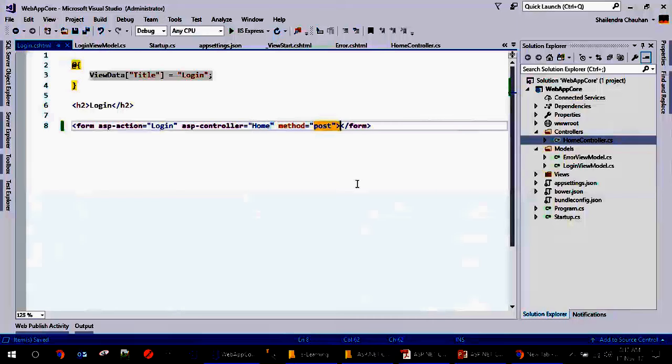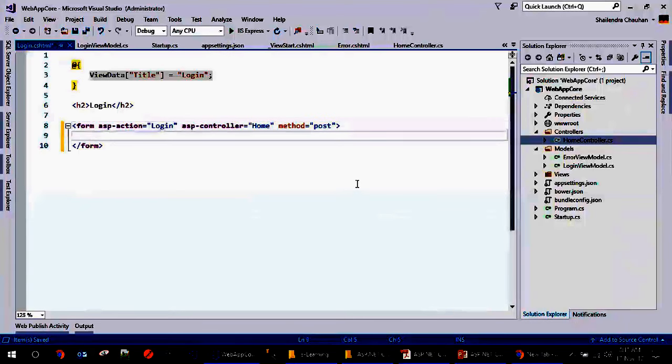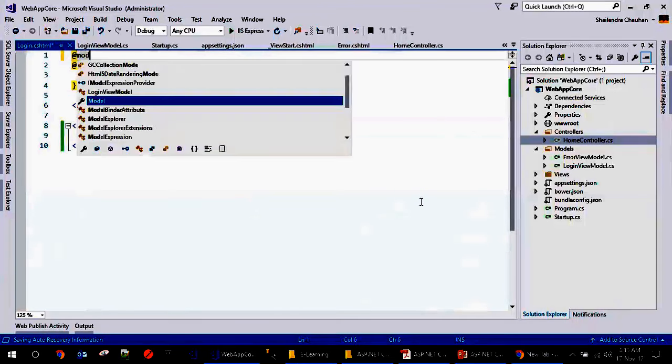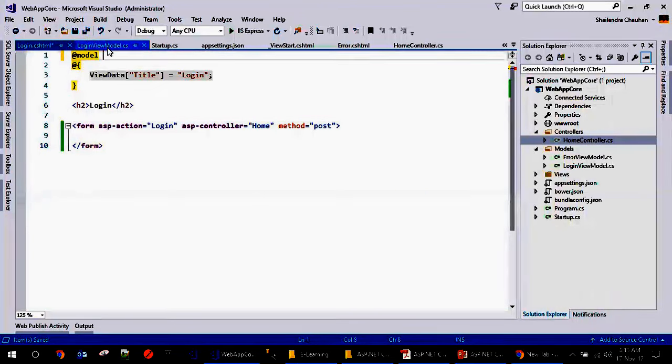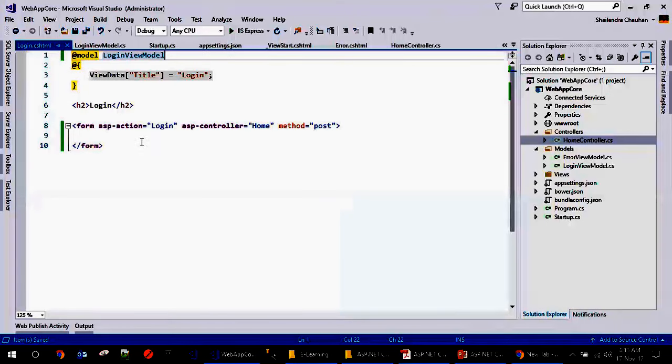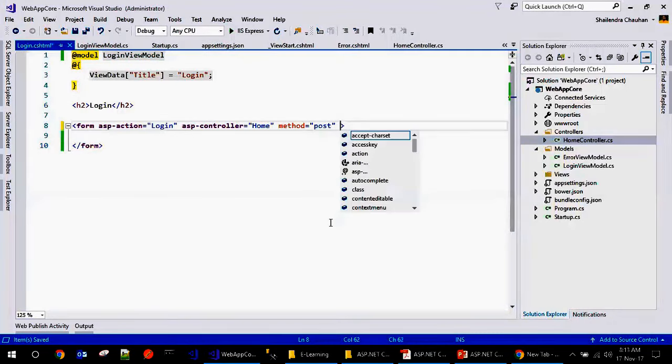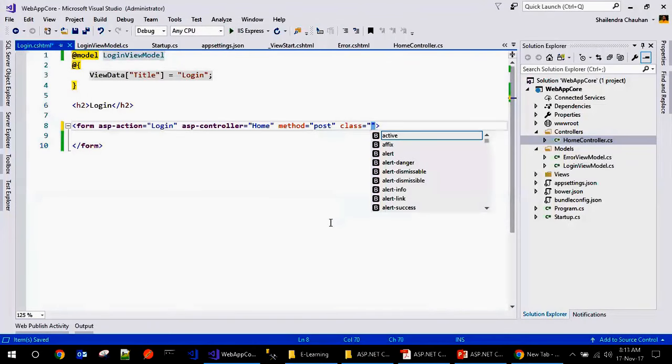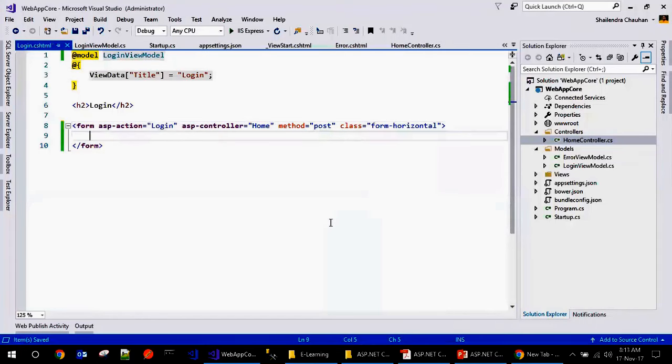And now within this form tag, you have to define your code. And here using @model, we should define the LoginViewModel class. This class we have to define here, because we are going to create a strongly typed view. And in Bootstrap, there is a class form-horizontal, so that everything will be in a horizontal way.